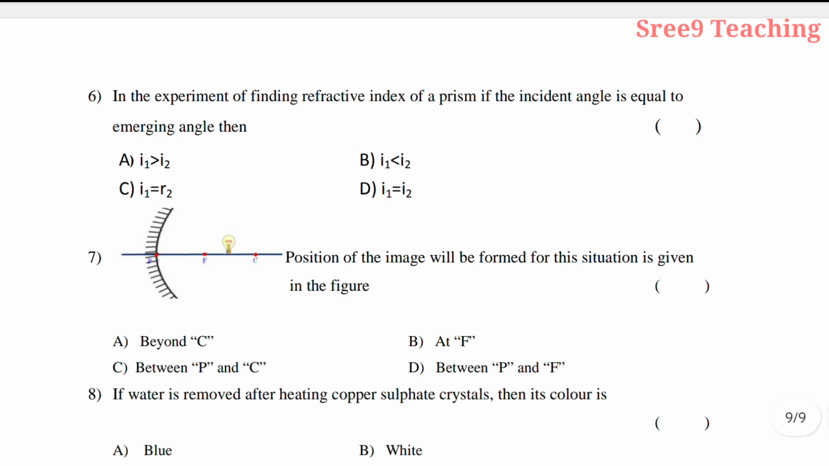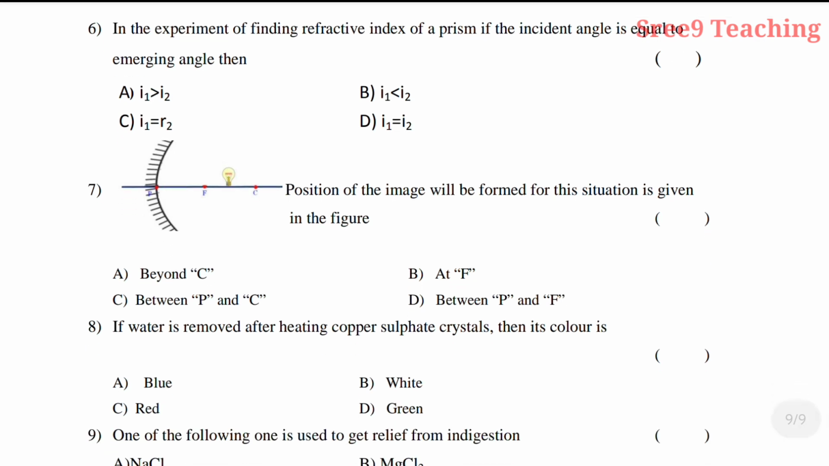Now sixth question, in the experiment of finding refractive index of a prism, if the incident angle is equal to emerging angle, then here I1 is equals to I2, that is D is the answer. Now coming to seventh question, a figure is given, position of the image formed for this situation is given in the figure. Here it is a concave mirror and the object is placed between F and C. Yes, when object is placed between F and C, the image forms beyond C. So here beyond C is nothing but A. For the seventh question the answer is A.